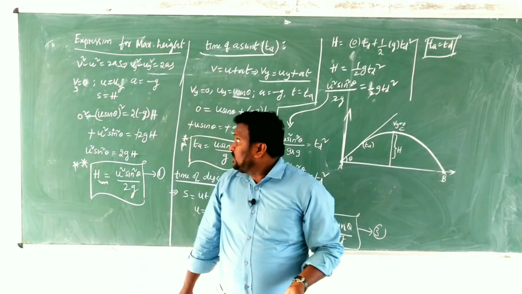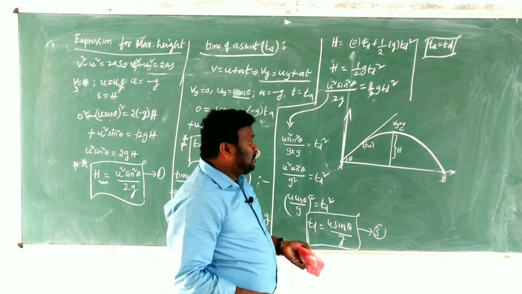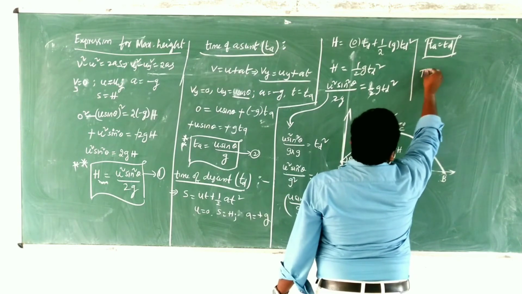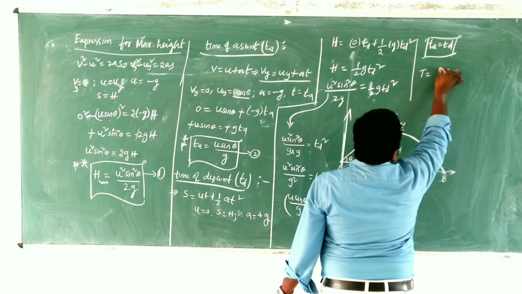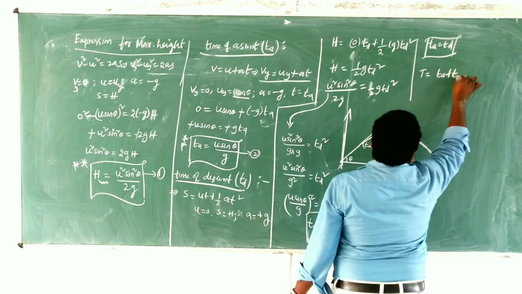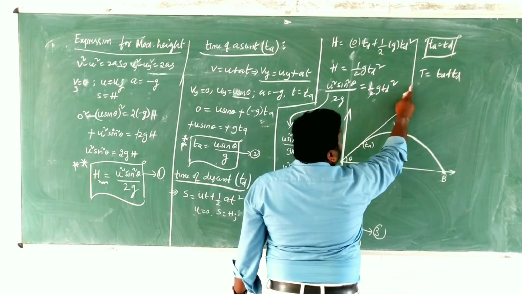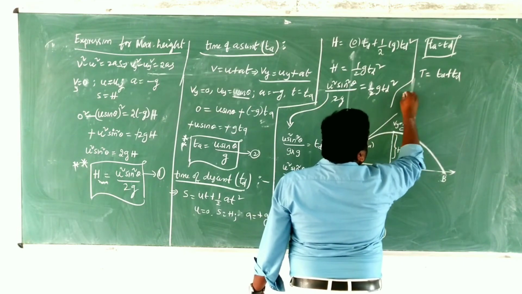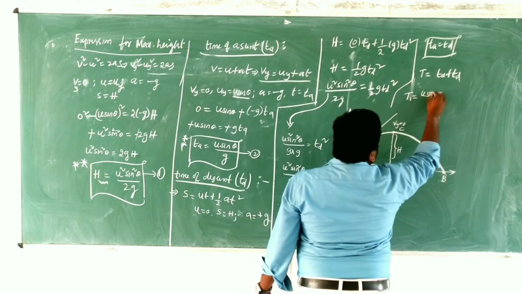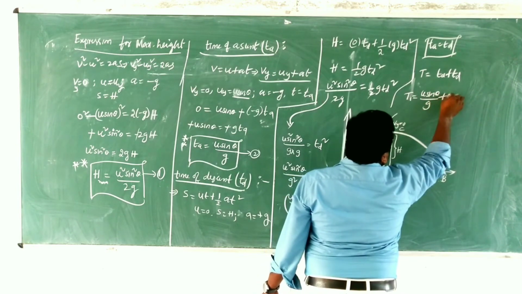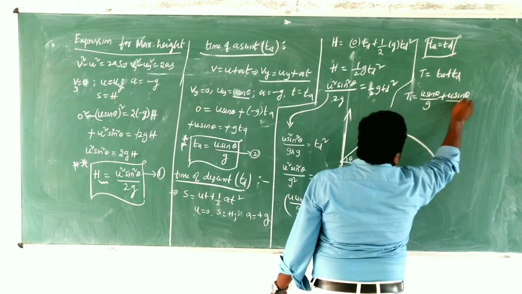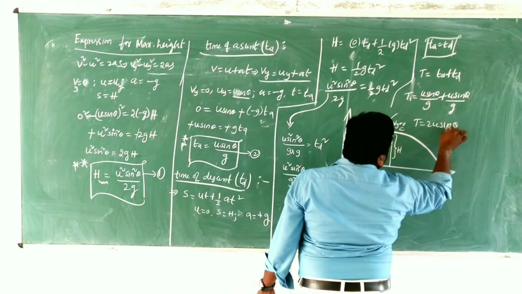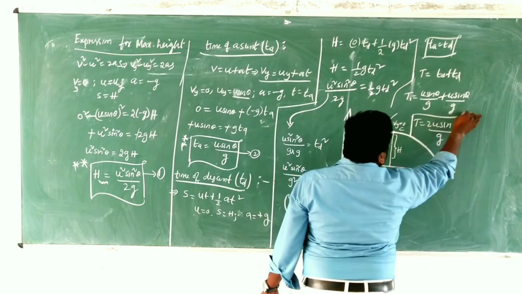Now we have to find out the range or time of flight. So the next thing is time of flight. T is equal to Ta plus Td. That means we write capital T is equal to u sin theta by g plus u sin theta by g. Then we get T is equal to 2u sin theta by g.